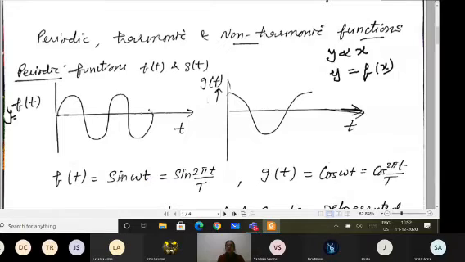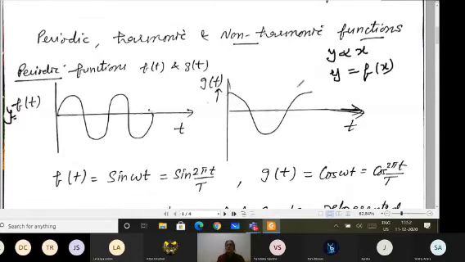At t is 0, sine will be 0; at t is T by 4, capital T by 4, it reaches the maximum, because omega, the angular velocity, can be written as 2 pi upon T. So I can write this equation as f(t) equals sine omega t, which can be written as sine 2 pi t upon capital T. So this way you can represent it graphically also. This is the periodic function.